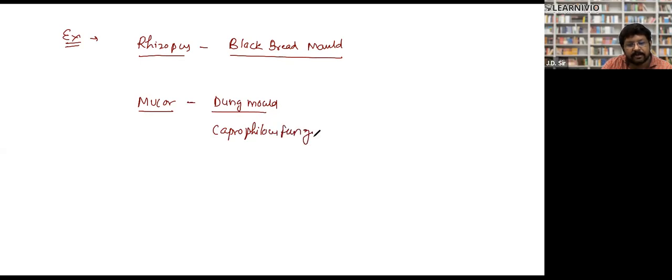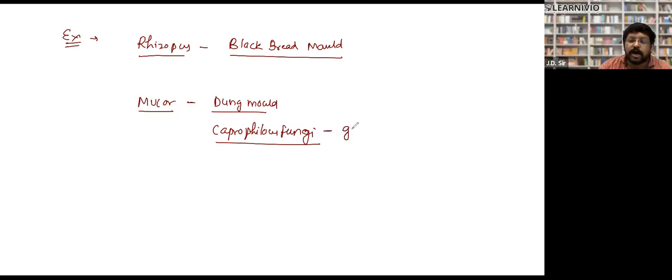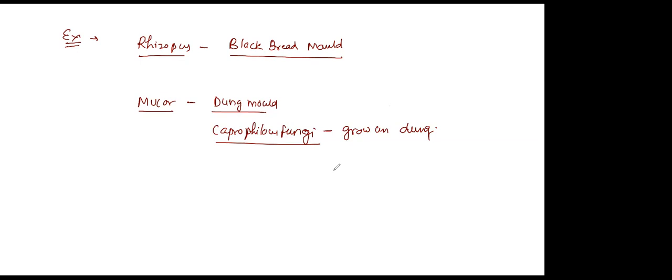Do you have any idea? Samira, any idea? No, sir. Coprophilous organisms are those which grow on dung. So any plant or fungus which grows on dung is called coprophilous. Clear? Yes, sir. Okay.